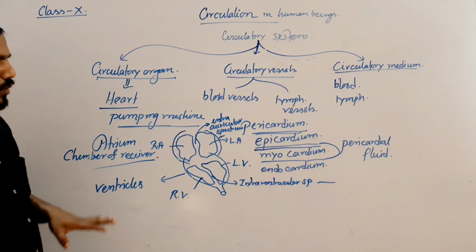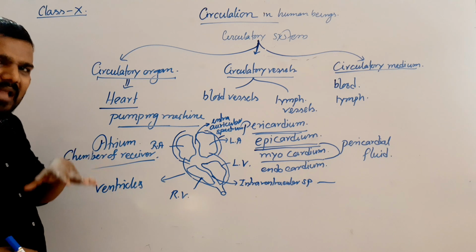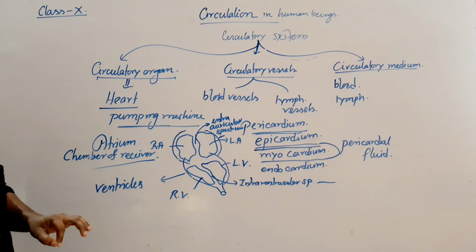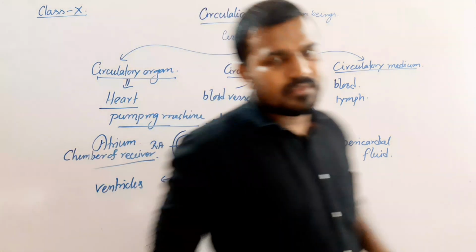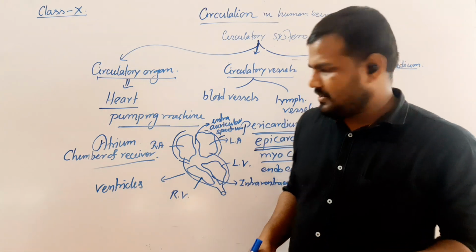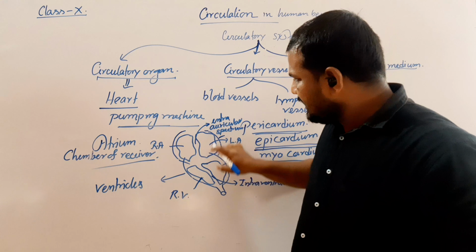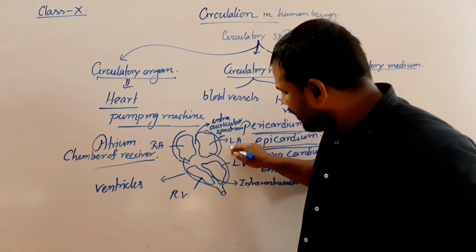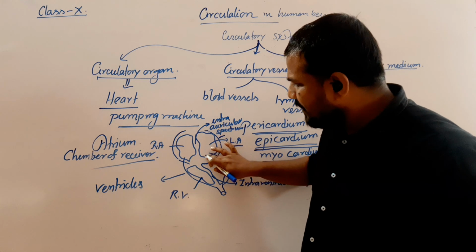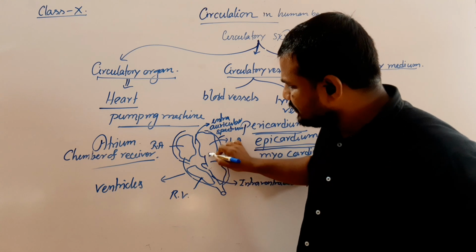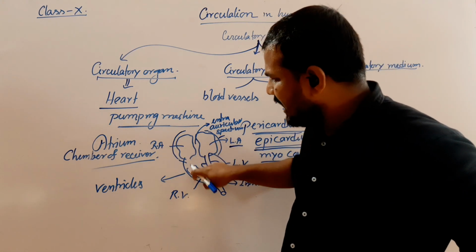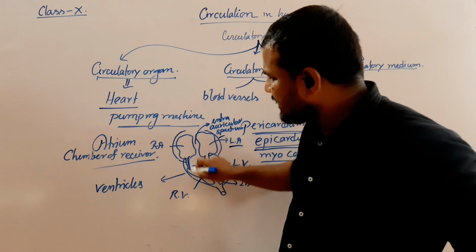Clear? Now, within the heart some valves are present which prevent the backflow of the blood. Now, in our syllabus we will discuss four types of valves. Between the left atrium and the left ventricle, we have a specialized valve known as the bicuspid, and between the right atrium and right ventricle, a specialized valve known as the tricuspid.